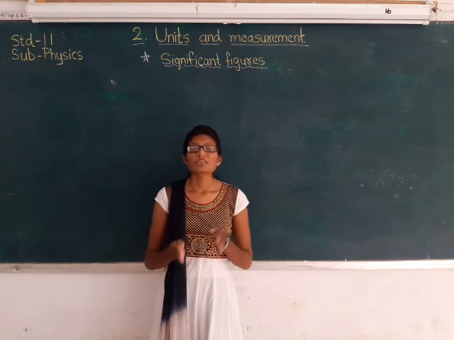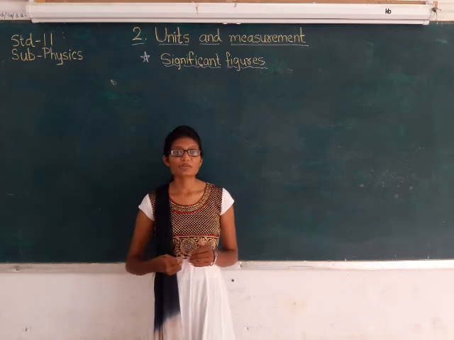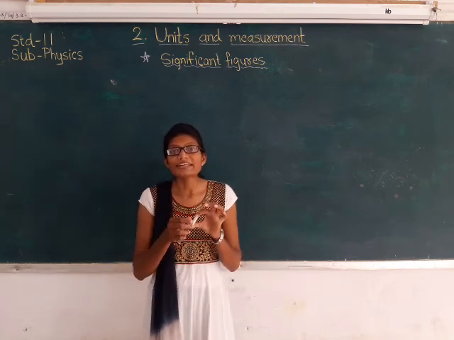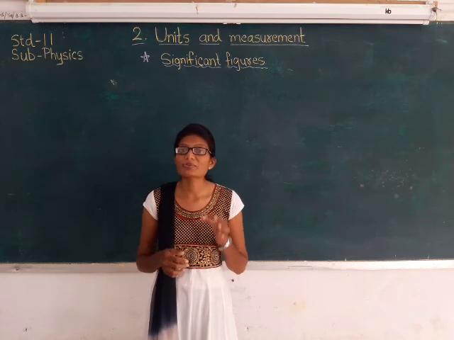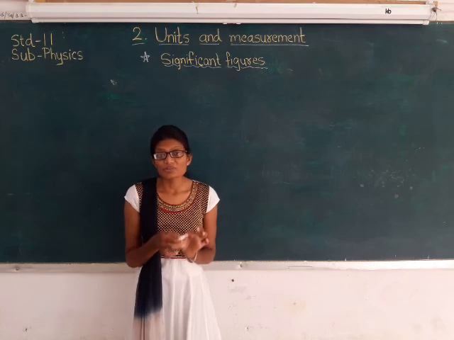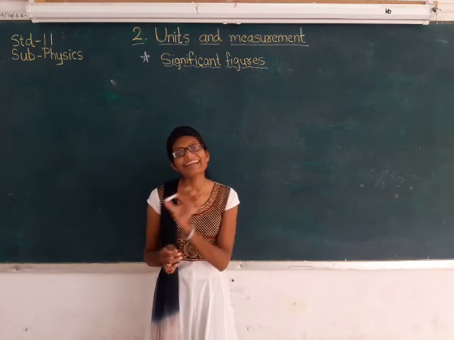So for the same, the number is also important. When we are taking the measurement, if I say I want to take the length of this chalk, then I take the measurement with the help of some instrument, let us say a scale. Its length will be a certain number and its unit.